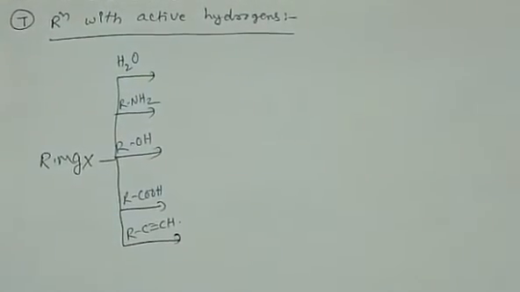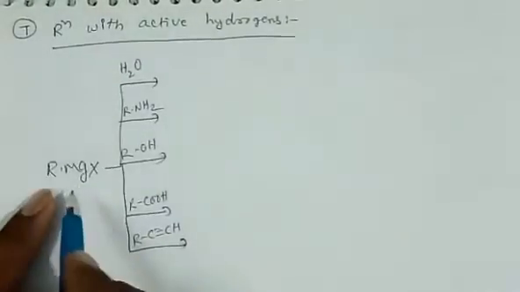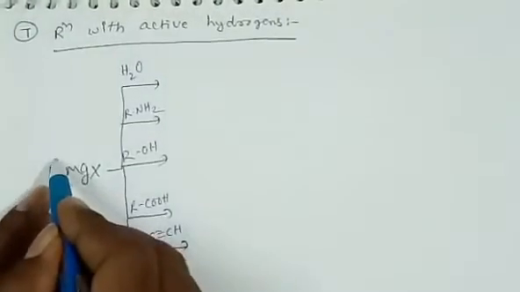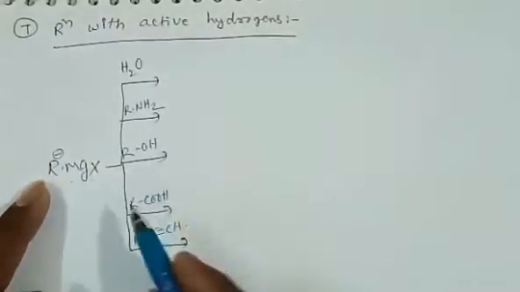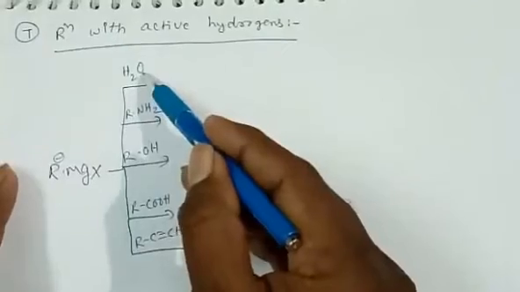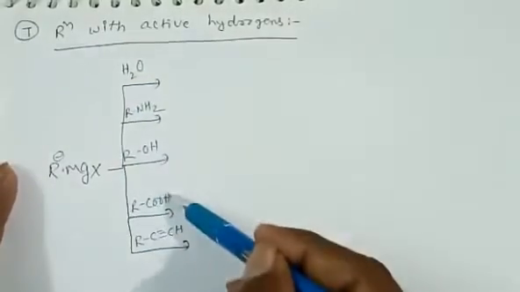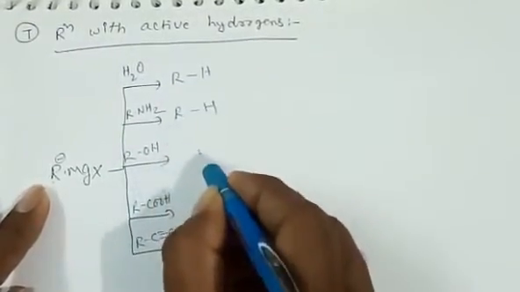And the next reaction is reaction with active hydrogens. Here the R minus carbanion is present in the Grignard reagent. In all these, removal of H plus ion takes place. The H plus ion, which is removed from these substances, attacks R minus and forms an alkane. In all these reactions, alkane is formed.